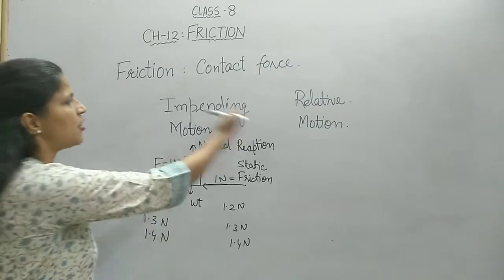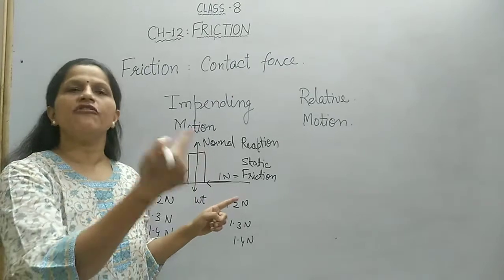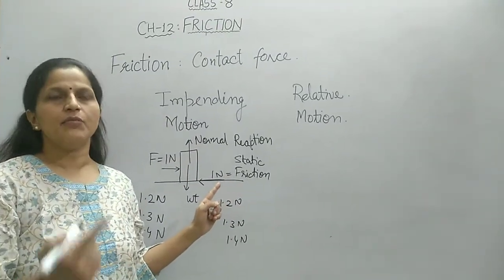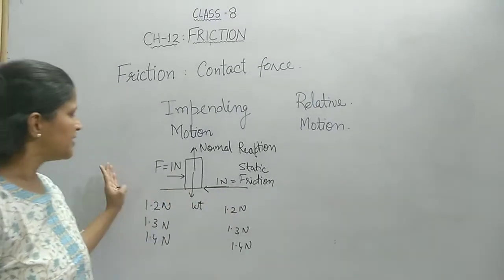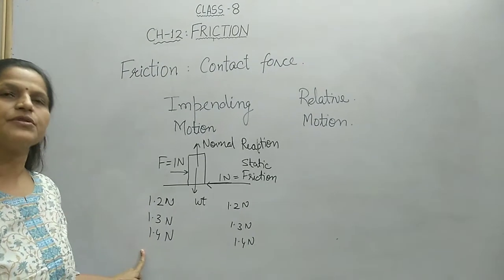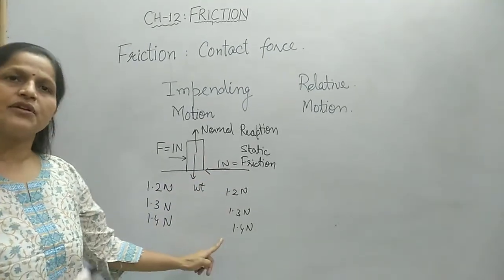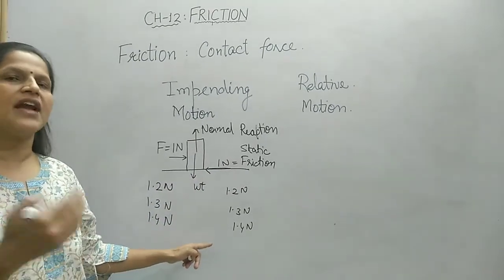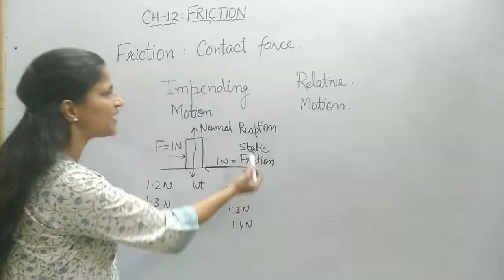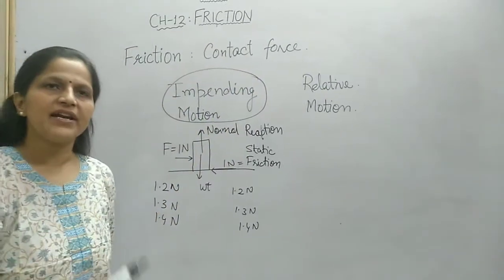Why I am taking this all under this heading is, when you apply some force, there is a tendency of motion. Motion may happen in this direction, and such possible motion we call impending motion. When we applied 1, 1.2, 1.3, 1.4 Newton, motion was possible, that is impending motion, but friction is stopping it. The static friction is stopping it. So we see that friction is opposing the impending motion in this case.